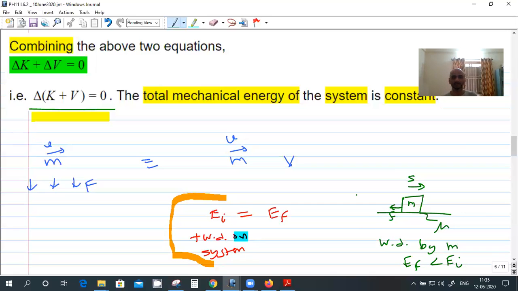Even if you see the work is done on the mass, that work turns out to be negative. So sometimes the work is done by the mass to overcome the friction, and since work is done by the mass, it will lose some of its kinetic energy.